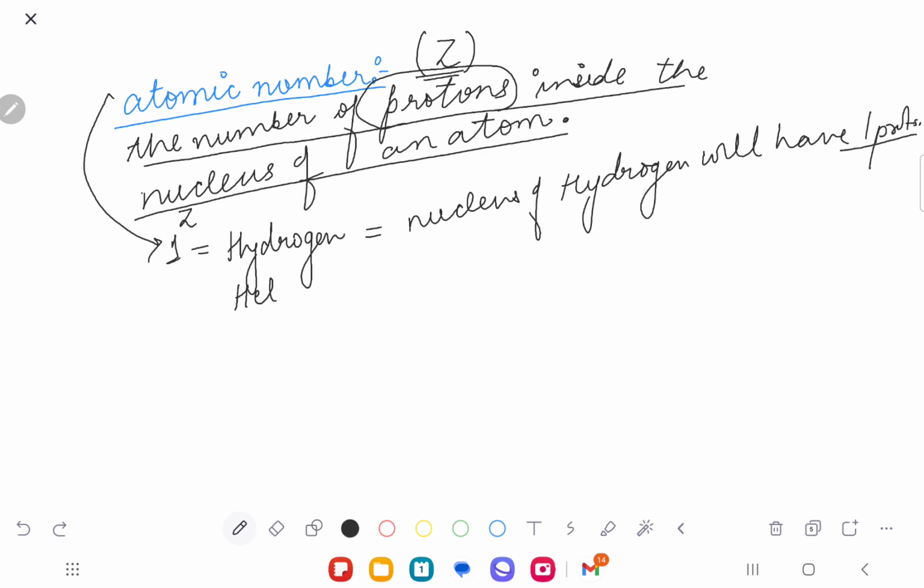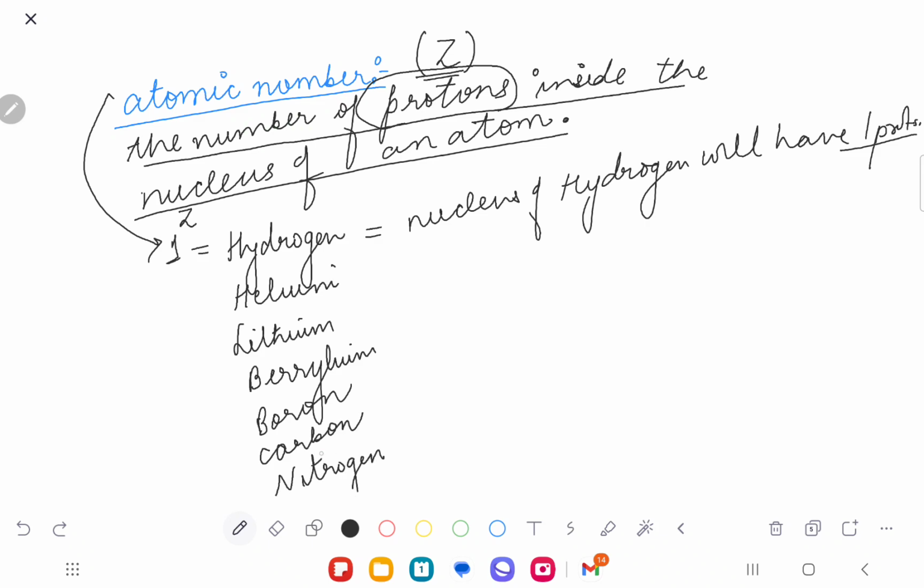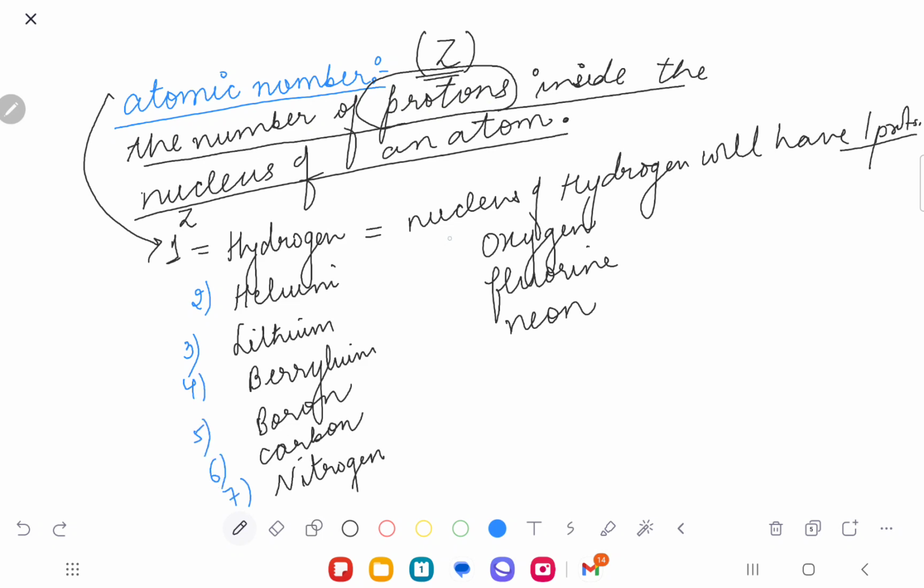So if I say hydrogen, helium, lithium, beryllium, boron, carbon, nitrogen, oxygen, fluorine, neon. Why is that so? Because I'm writing these down at number 1, number 2, number 3, number 4, number 5, number 6, number 7, number 8, number 9, number 10. Yes or no? Yes. Hydrogen is at number 1.